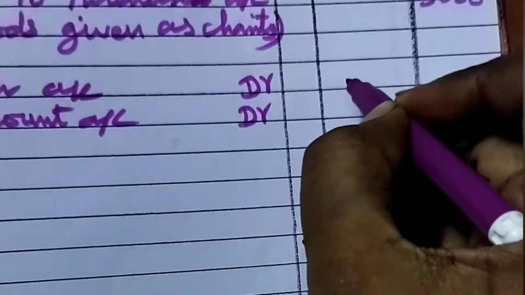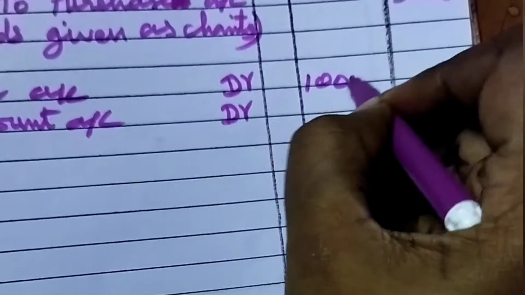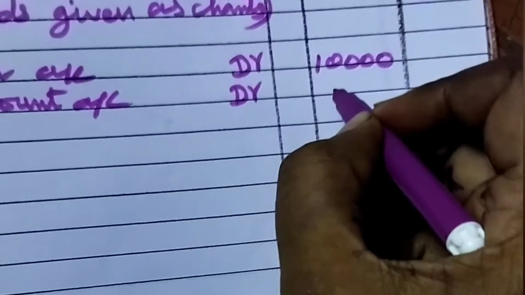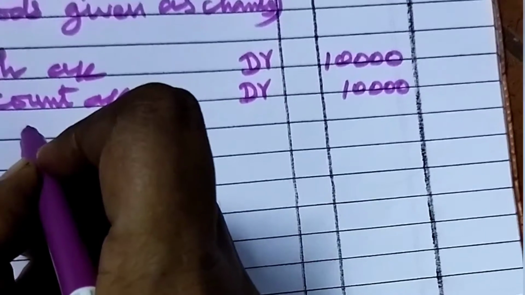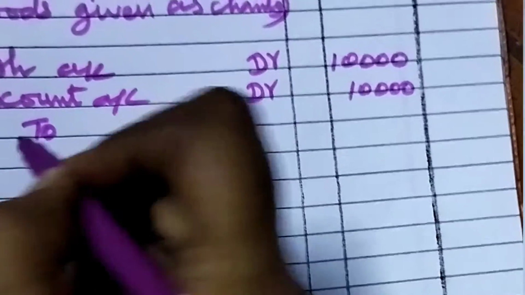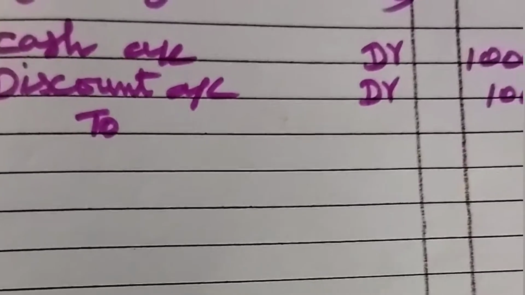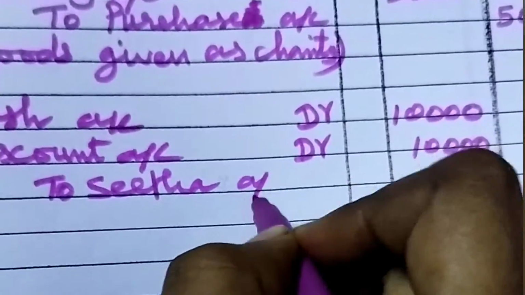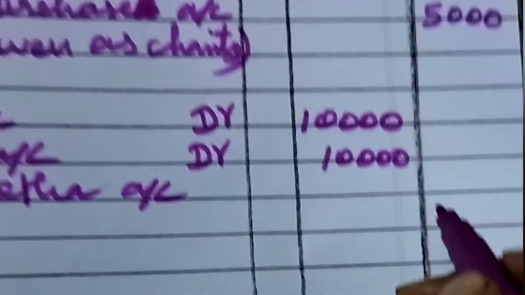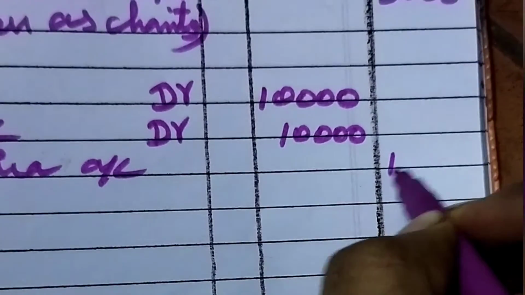That is 10,000 only we received. Discount, so 1,000 rupees. Then totally to Sita account. How much we have to write? 11,000 we have to write.